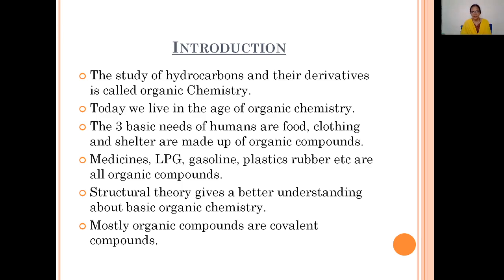In all these examples only carbon and hydrogen are present, and because of that reason they are called hydrocarbons. So organic chemistry is the study of hydrocarbons and their derivatives. Derivatives means the compounds of these hydrocarbons. For example, let us consider alcohols, aldehydes, ketones, carboxylic acids, amides, and amines. All these are derivatives of hydrocarbons. So the study of hydrocarbons and their derivatives is known as organic chemistry.